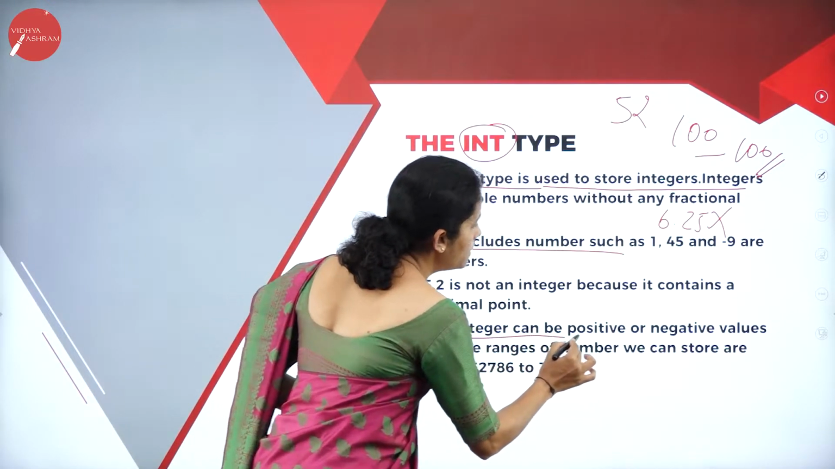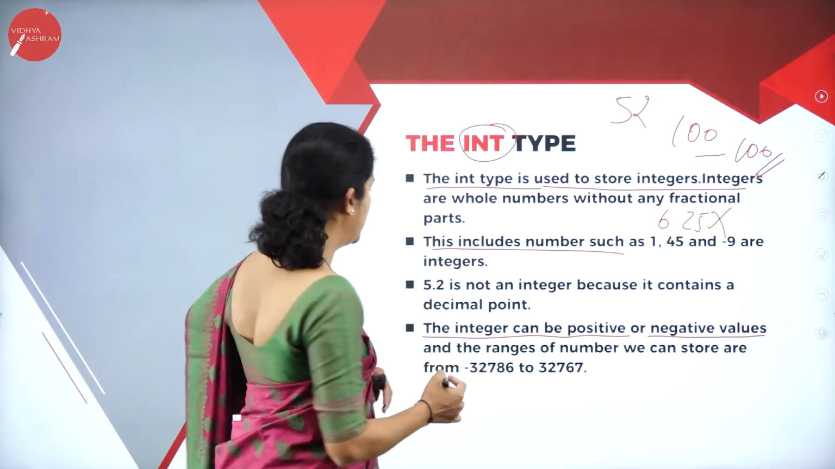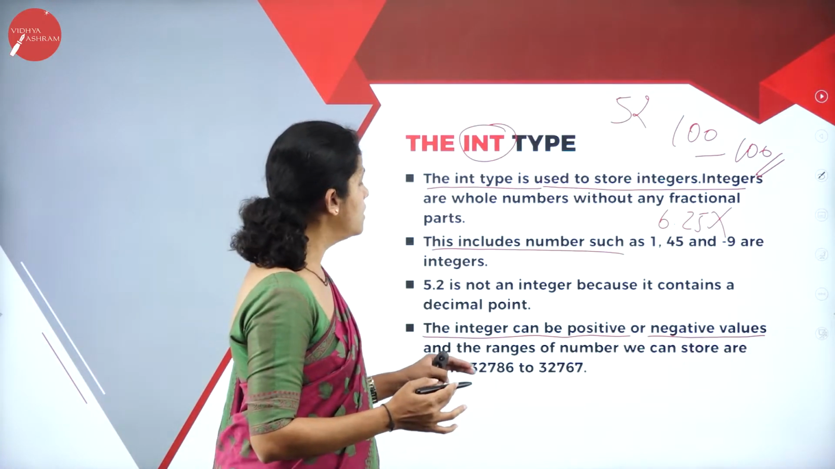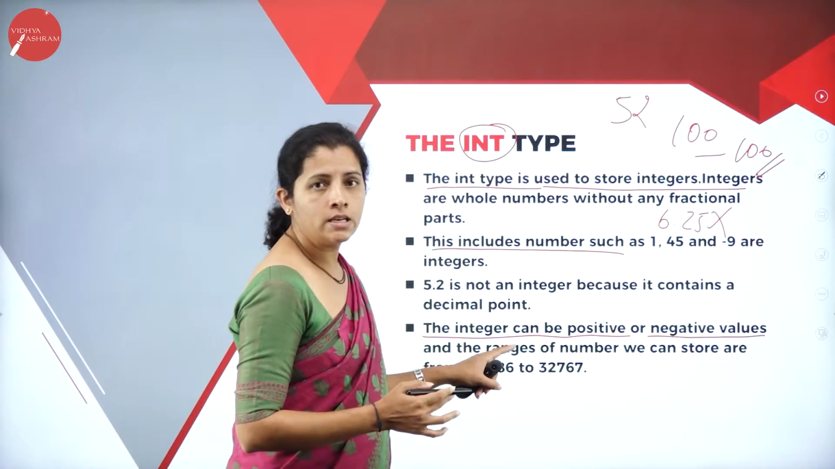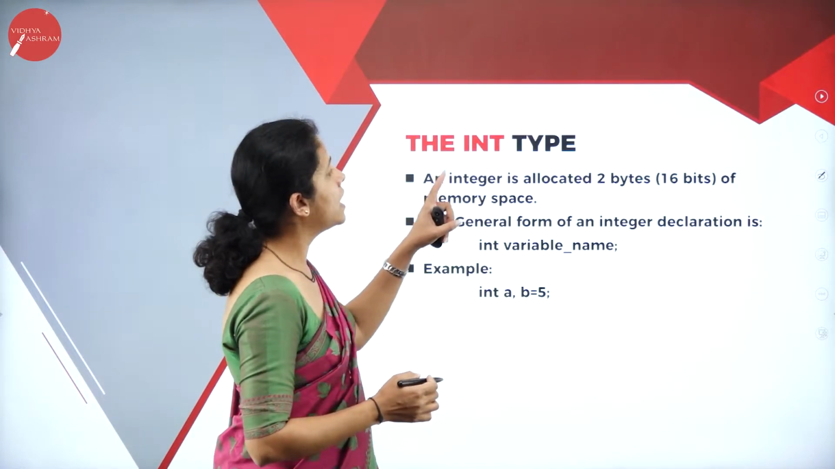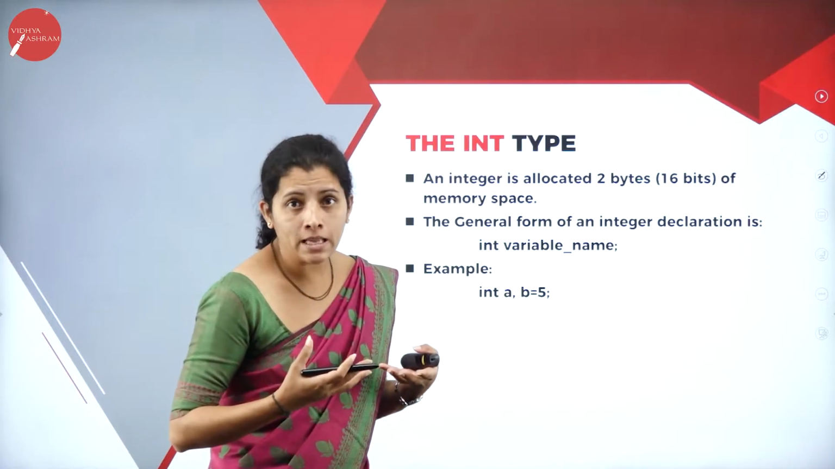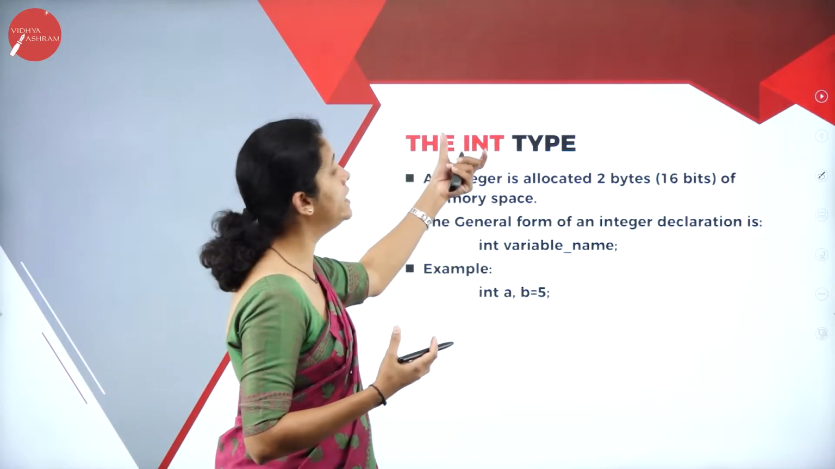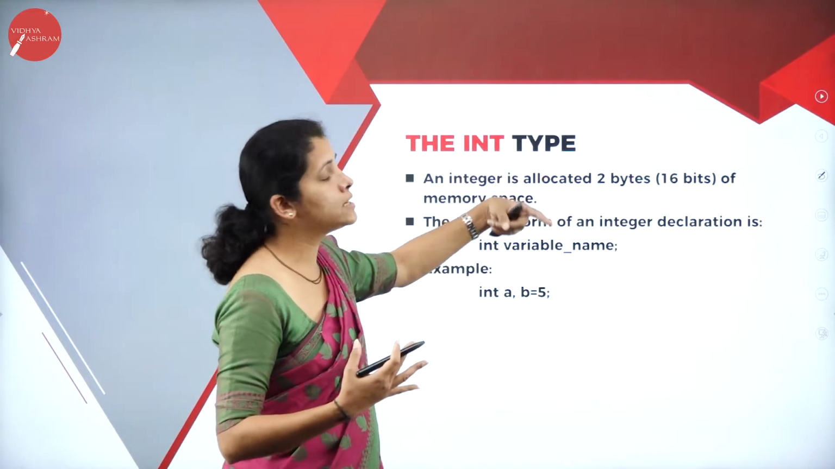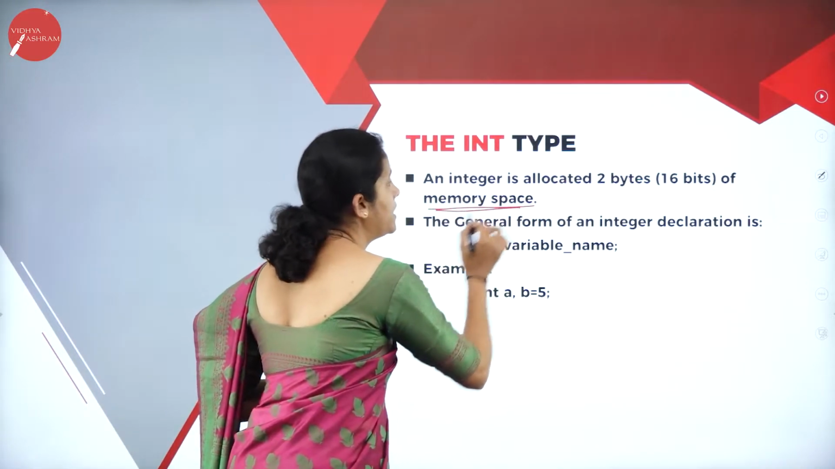The integer can be positive or negative values. And what is the range? It is minus 32,786 to plus 32,767. Then an integer is allocated 2 bytes. That means the memory capacity, or the size of int here, is 2 bytes. So 2 bytes in the sense it is 16 bits of memory space.